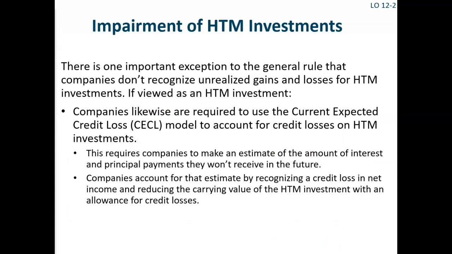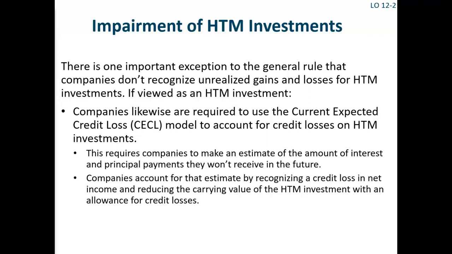There's one important exception to the general rule that companies don't recognize unrealized gains and losses for held-to-maturity investments. You learned in Chapter 7 that companies are required to use the Current Expected Credit Loss (CECL) model to account for bad debts with respect to accounts receivable and notes receivable. Companies likewise are required to use the CECL model to account for credit losses on held-to-maturity investments.